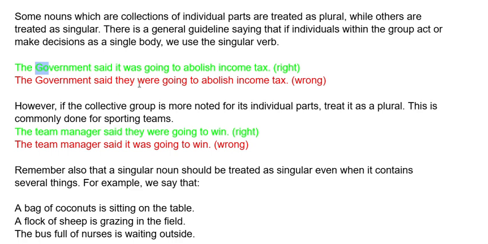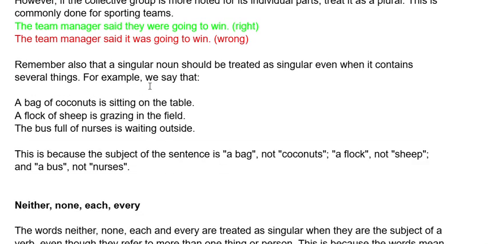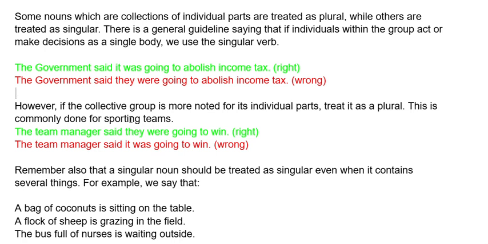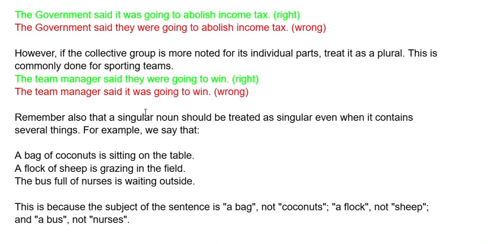In some cases the collective group is treated as individual parts. So the team manager, the team captain said they are going to win. The team coach, they are going to win. So that's how it is done.